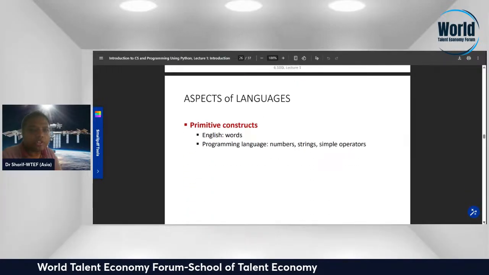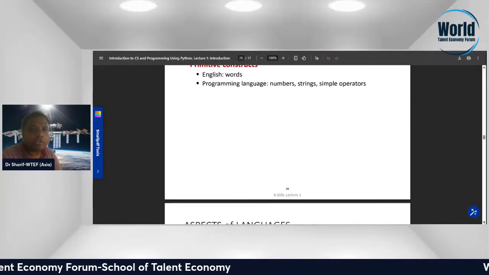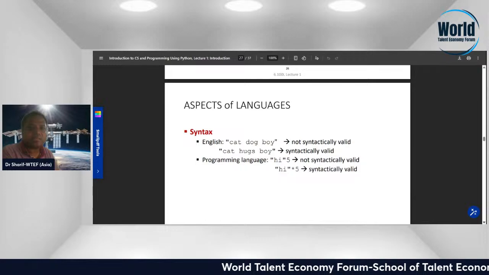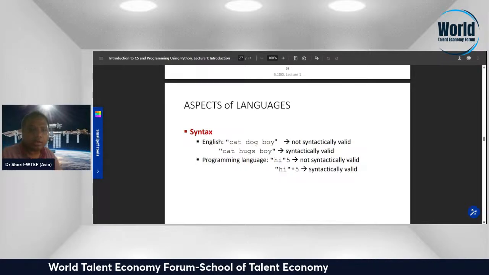Primitive constructs: English words, programming language, numbers, strings. English: cat, dog, boy is not syntactically valid. Syntactically valid programming language, not syntactically valid, and so on.